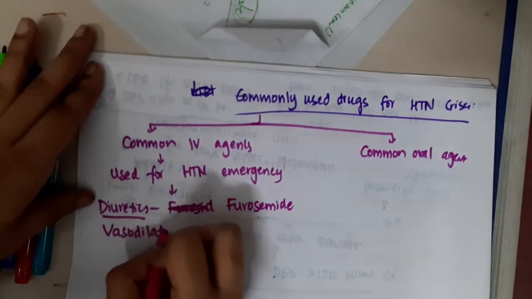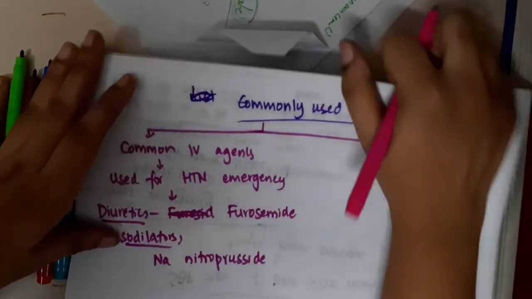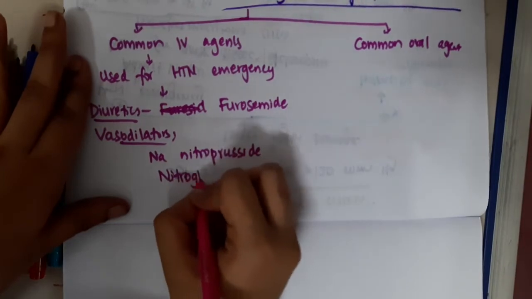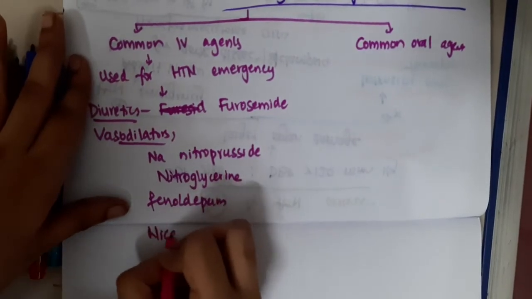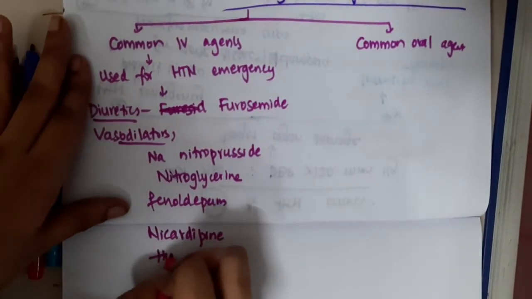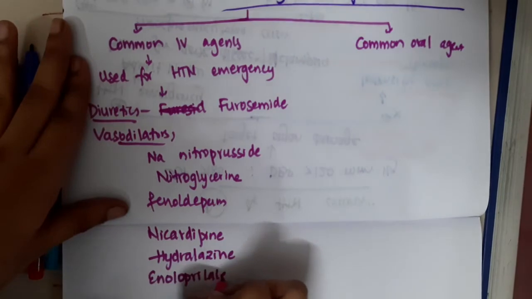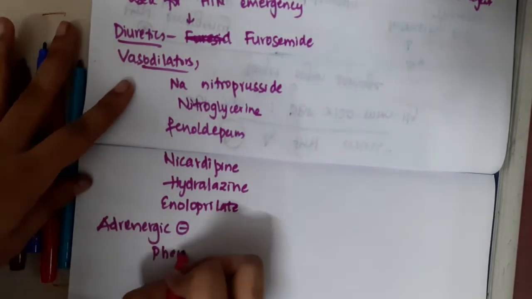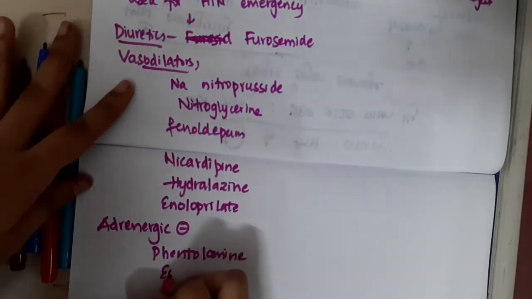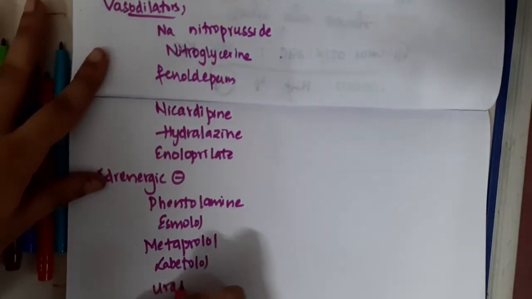Then vasodilators like sodium nitroprusside, nitroglycerin, fenoldopam, nicardipine, hydralazine, enalaprilat, and even adrenergic inhibitors like phentolamine, esmolol, metoprolol, labetalol, urapidil.